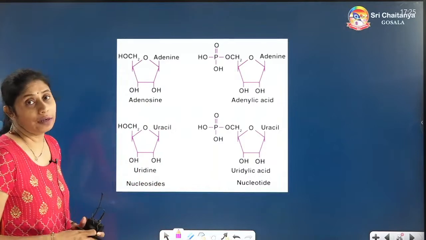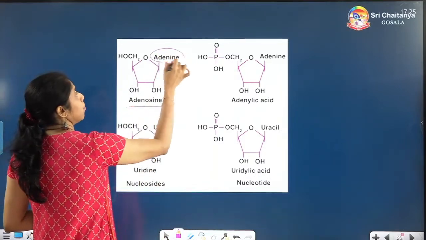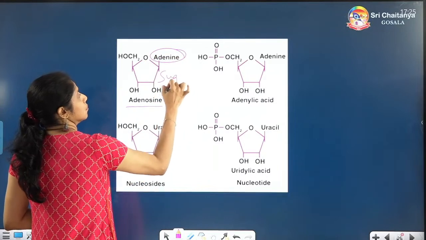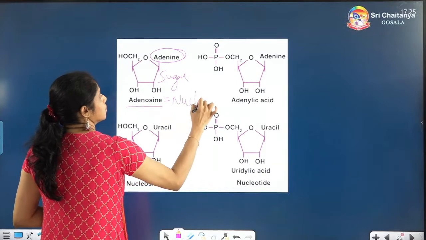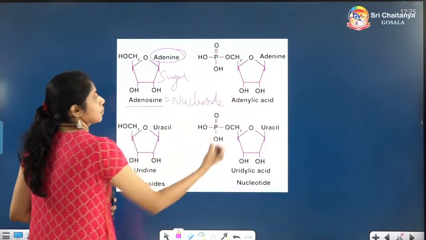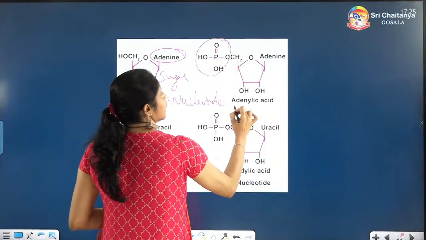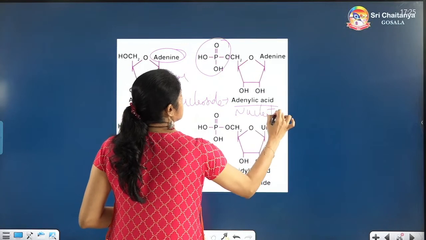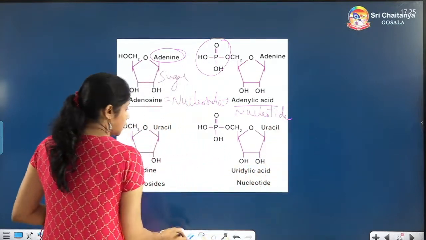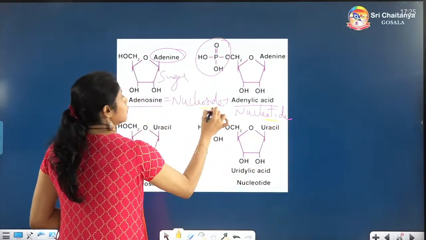The names are given. Adenosine: this is adenine combined to sugar. So this is actually called a nucleoside. If you attach the phosphate to this, it will become adenylic acid, which is a nucleotide. These are important here, nucleotide and nucleoside.